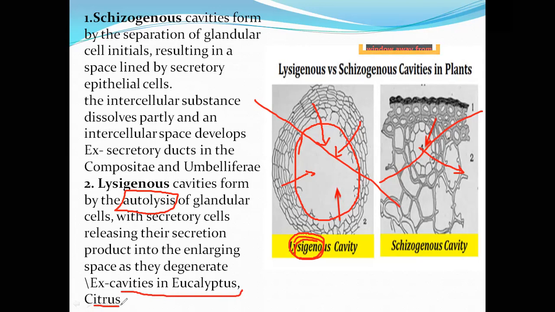So if you crush the eucalyptus leaf, which releases the eucalyptus oil? Meaning whatever cavities are there, we directly break the cavities. The same thing happens in citrus also. Here, break this citrus leaf or fruit, then it produces these secretions. So this is the difference between schizogenous and lysigenous cavities.